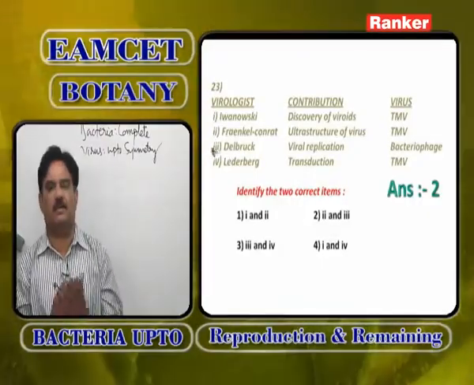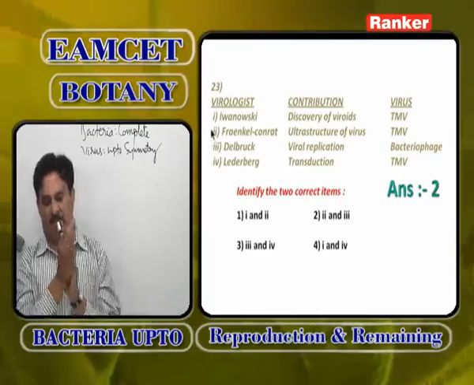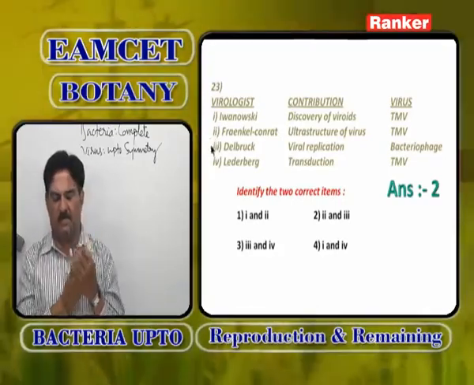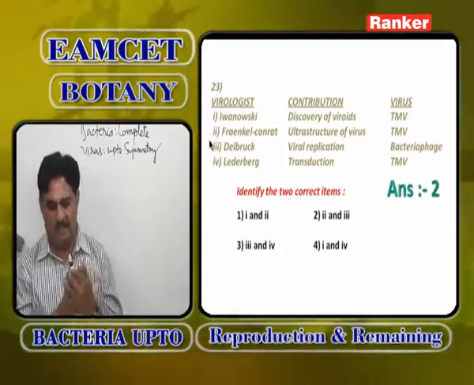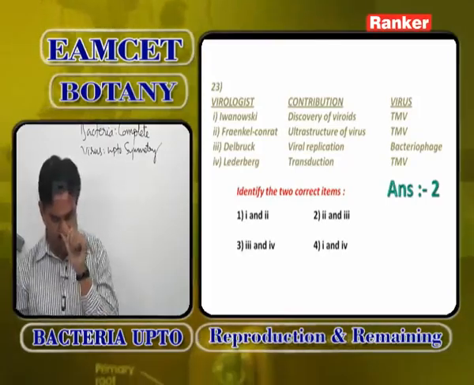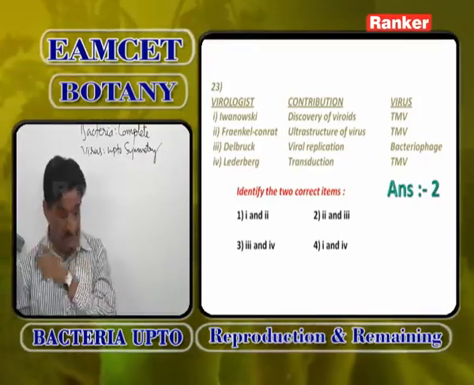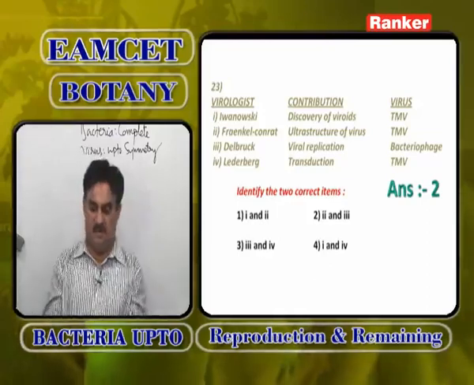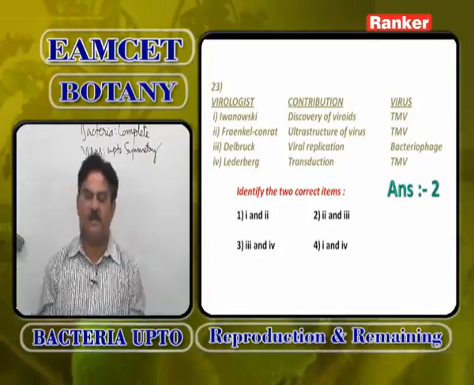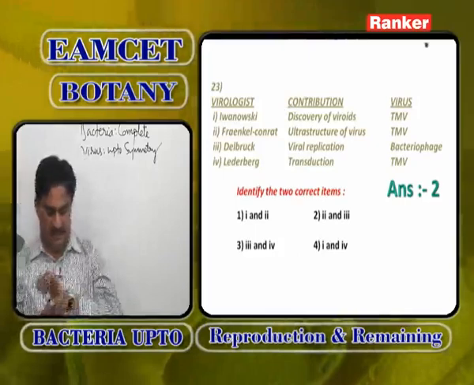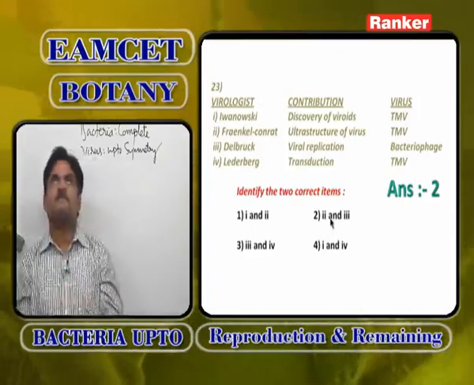So, Ivanovsky discovery of virus itself is wrong, though TMV is correct, as he proved that tobacco mosaic virus is filterable. Franklin Conrad, ultrastructure of viruses, tobacco mosaic virus is correct. Delbruck, viral replication, bacteriophages is correct. Lederberg transduction is correct, but not with tobacco mosaic virus. So, 2 and 3 are correct. Second option.